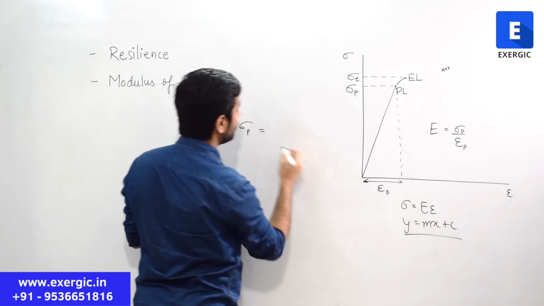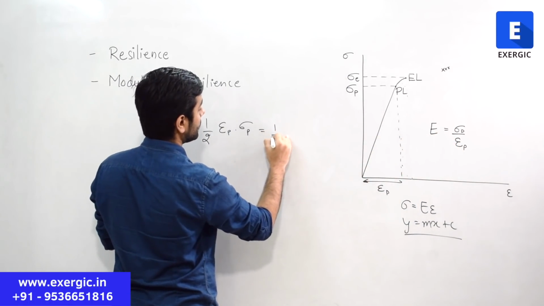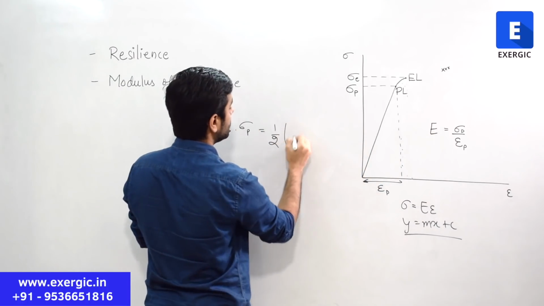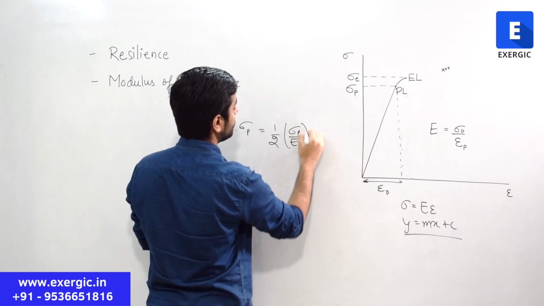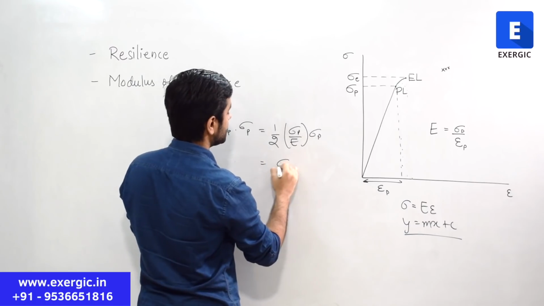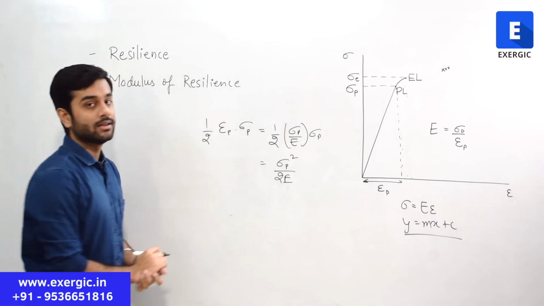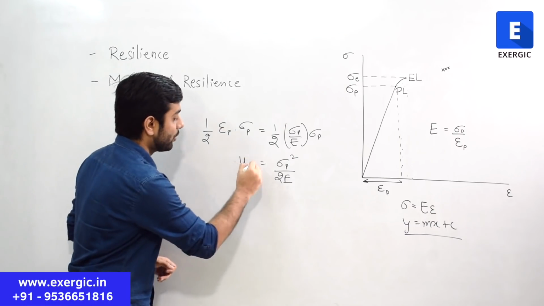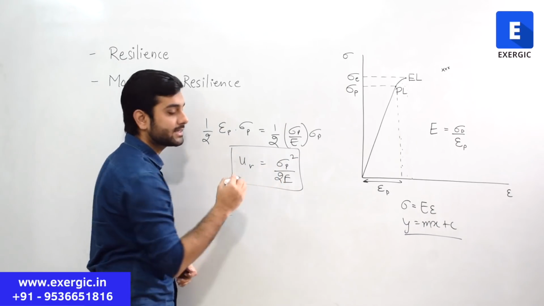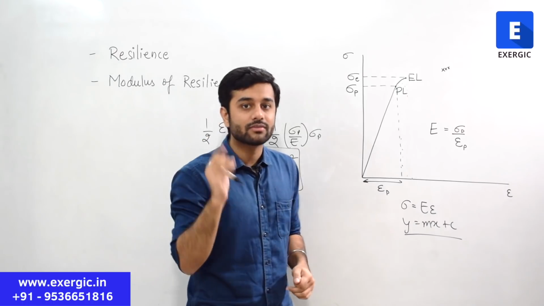So epsilon P is equal to sigma P divided by E, multiplied by sigma P. So it is nothing but sigma P square by 2E. This is the modulus of resilience, the exact formula for modulus of resilience.